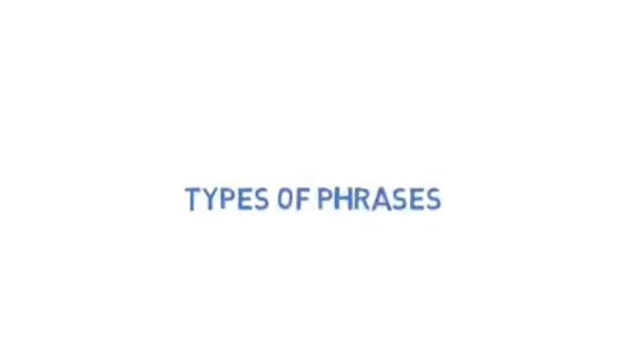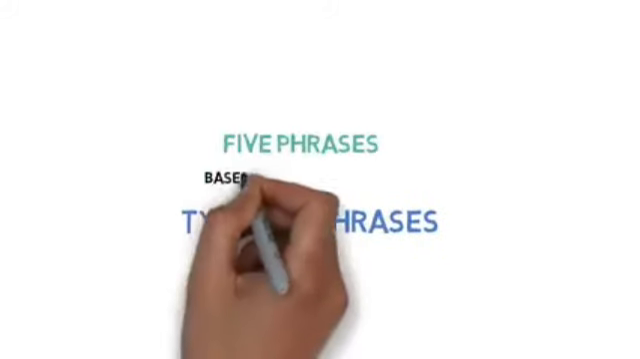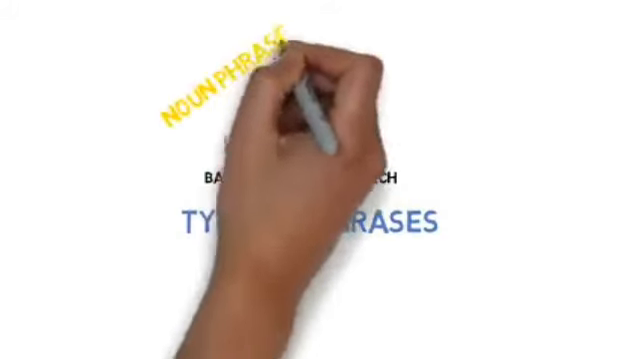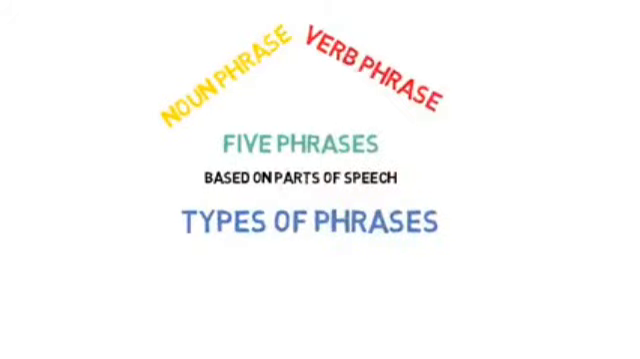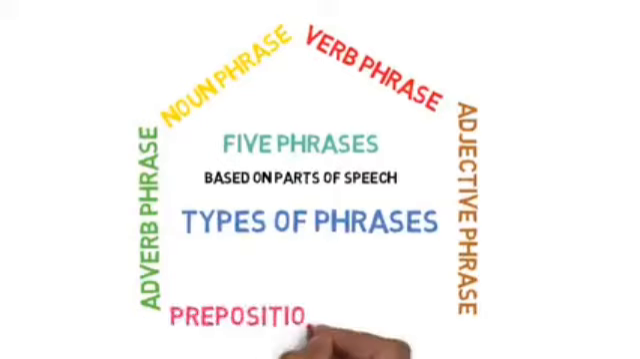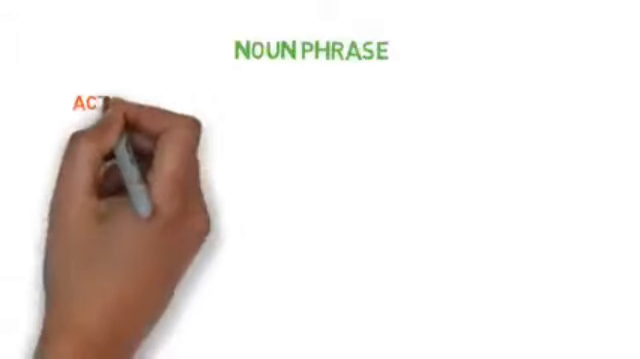Now I will show you how many types of phrases there are. There are 5 types of phrases, and all the types come from parts of speech, which we already know. So let's see their names depending on parts of speech. Number 1, noun phrase, number 2, verb phrase, number 3, adjective phrase, number 4, adverb phrase, and last but not the least, prepositional phrase. Now I will discuss them one by one. The first one, noun phrase.